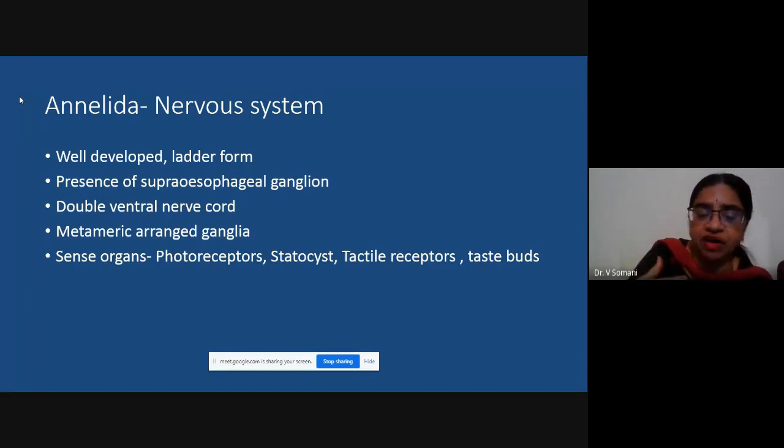Then there is the presence of a nerve cord which is double in nature, so a double ventral nerve cord is present, and in every segment. Okay, the earthworm and all the annelid worms are known for metameric segmentation. So in every segment, you will find that there is a ganglion. So ganglia are arranged in metameric fashion.